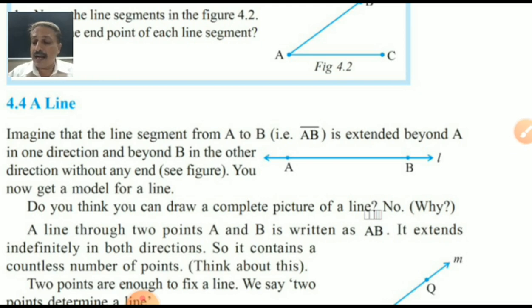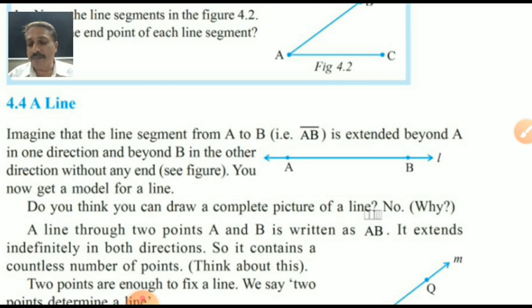It extends infinitely in both directions, so it contains a countless number of points. Second thing, think about this. There are no two end points. A line segment has two endpoints. Two points are enough to fix a line. Yes, minimum two points are needed. We say two points determine a line.